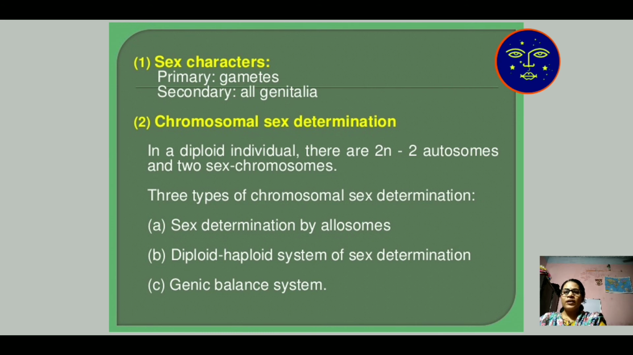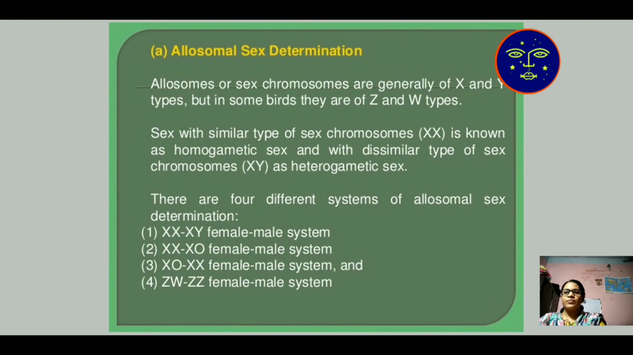The most important topic is sex determination by allosome. How your allosome determines your sex character. Allosomal sex determination is categorized into 4 parts. Number 1, XX, XY, female and male system. That means XX is for female character and XY for male character. Then number 2, XX, X0. In this, XX is for female and X0, where 0 means one chromosome is deleted, determines your male character.